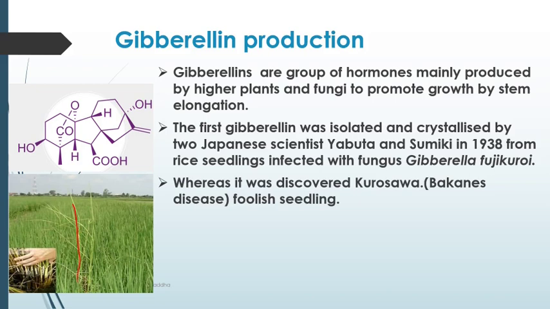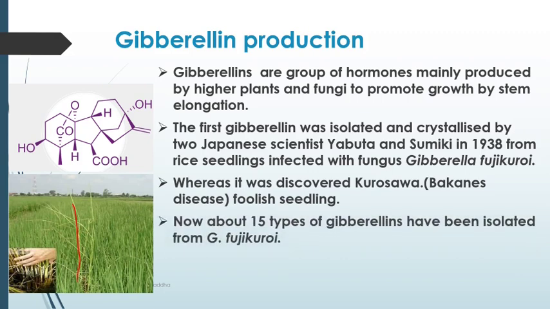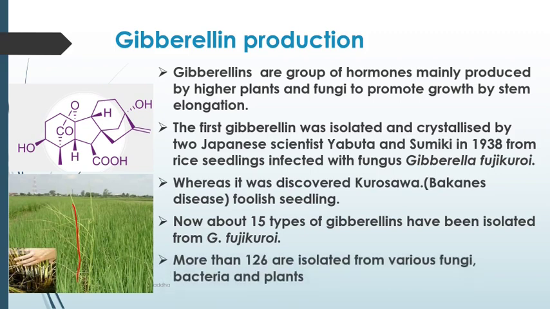This disease is also called Bakanae disease or foolish seedling, because the seedling becomes foolish and starts growing too much in height. Now, about 15 types of gibberellins have been isolated from Gibberella fujikuroi, whereas more than 126 types of gibberellins have been isolated from fungi, bacteria, and higher plants.